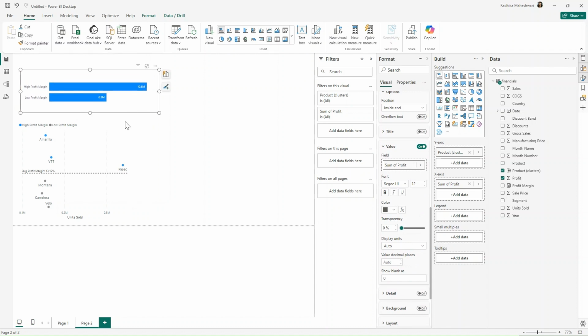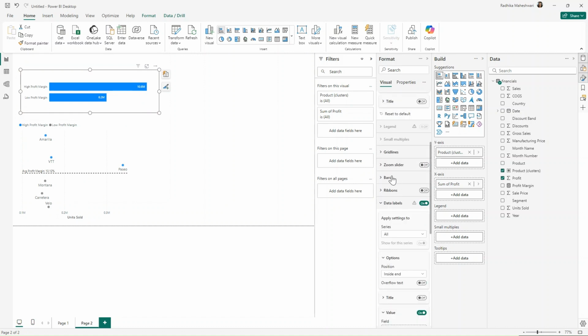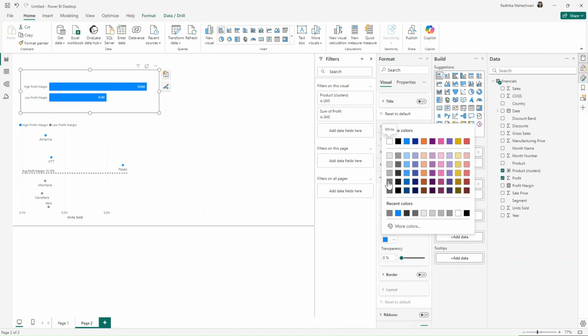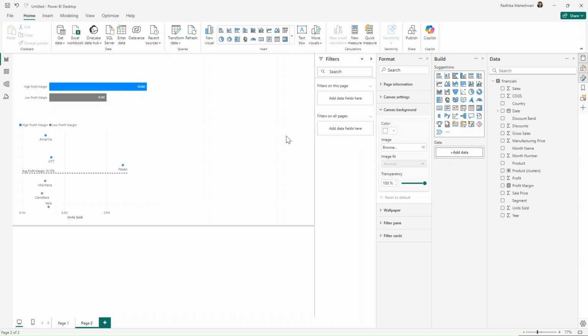And to color code it in the similar way as we have for this visual so that we have a cohesive view, let's go into our bars. And for high profit margin, we keep this as a blue color, but for low profit margin, we change it to a gray color. Now, the next chart that we are going to create is a line chart.